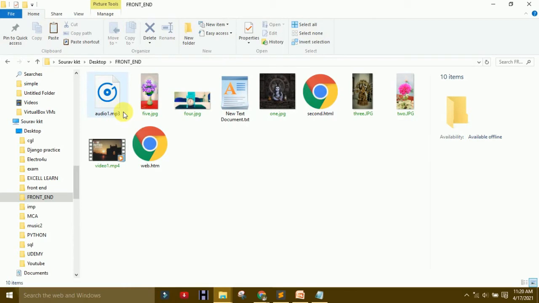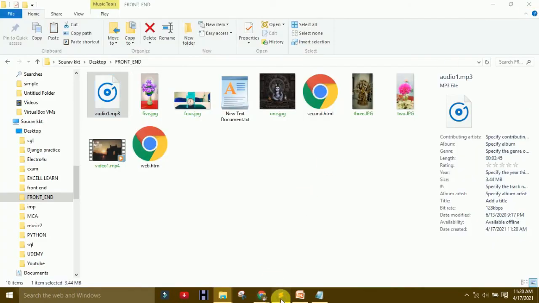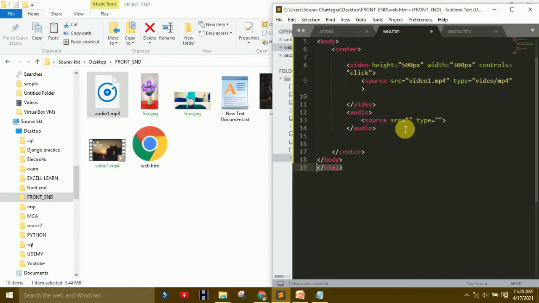How to play it in the web without playing here? If I play here, double click, it will play, but how do I play it in our web? So same like audio, source. Okay, name audio.mp3. Same like audio, mp3, and on audio, that is called controls. Okay, controls, save it and run it.